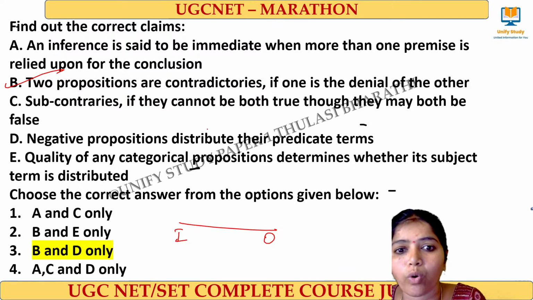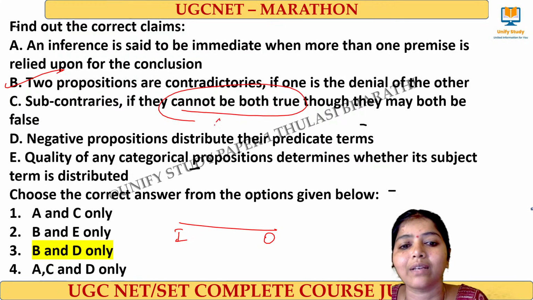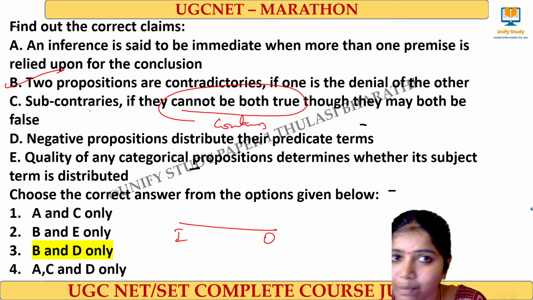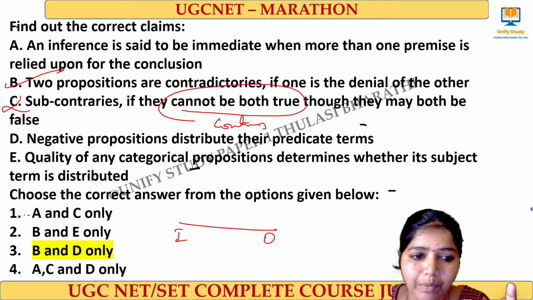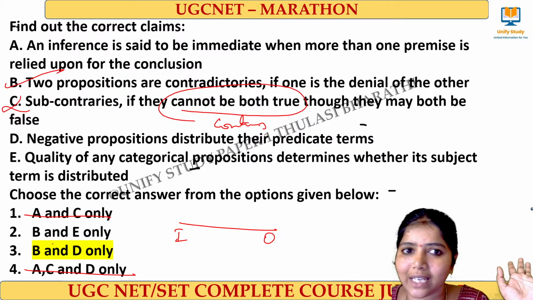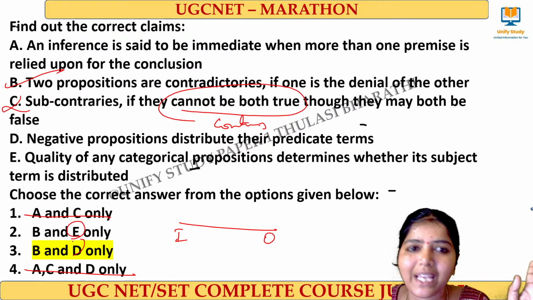If they cannot both be true, what is it? It is nothing but contrary. Just now we did, right? But here they have given sub-contrary. Sub-contrary means they cannot both be false at the same time. So this will not come. We can eliminate option C. Two options get eliminated. Only we have to check with D and E.